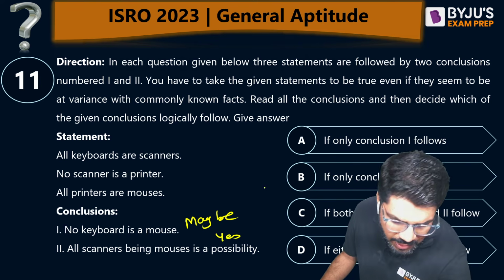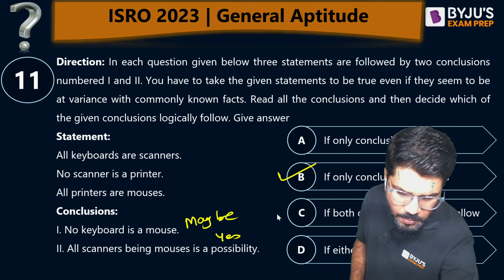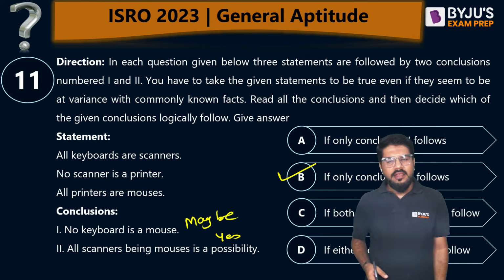Now let me hide myself to show you the option. So what is the correct option? Only conclusion 2 follows. Both भी नहीं करेगा, ठीक है? It's not like A or first or second. Only clear, straightforward: only conclusion 2 follows. Correct answer for the question is option number B. Hope that is clear to you. Plus 4 by 3 if you have got it correct.